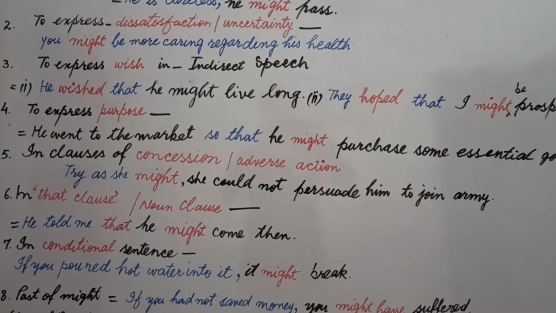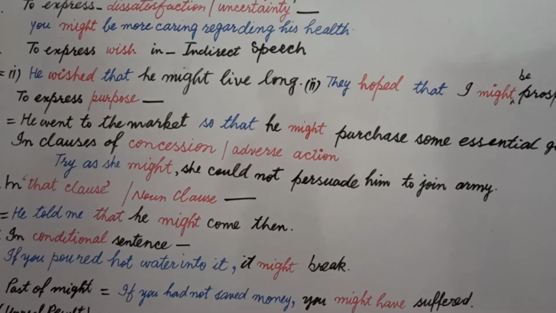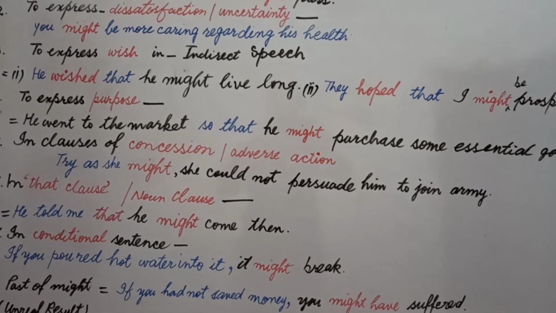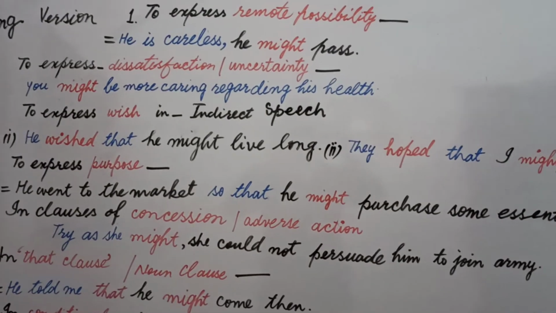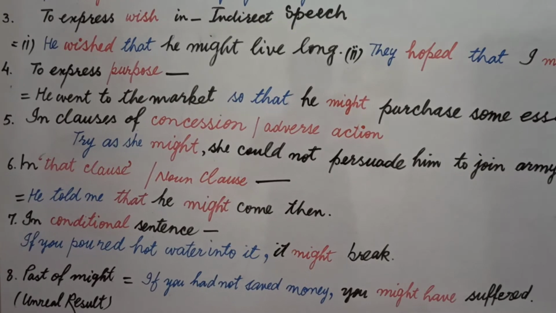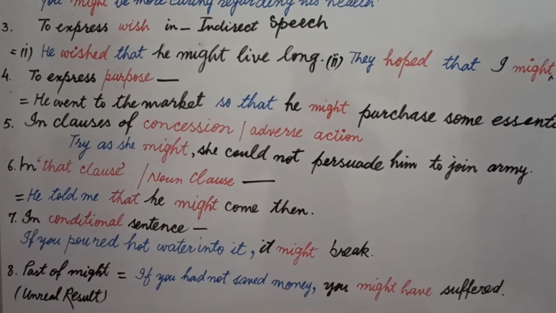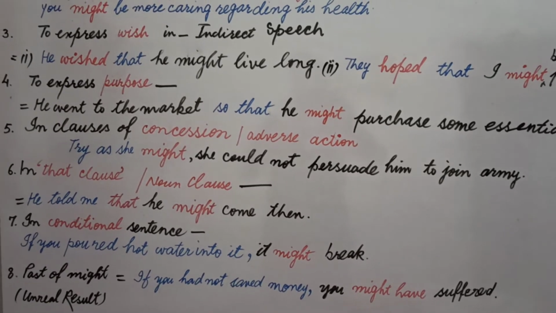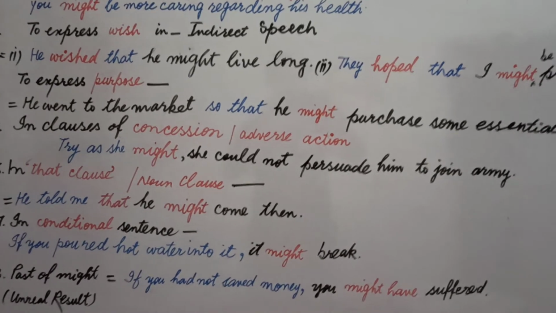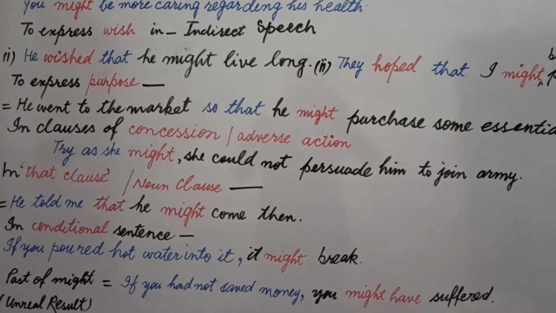Students, in number 6, that clause is simply a noun clause. It is similar to the example of wish, but it is not based on wish. If you have a noun clause, then you use might in place of may.